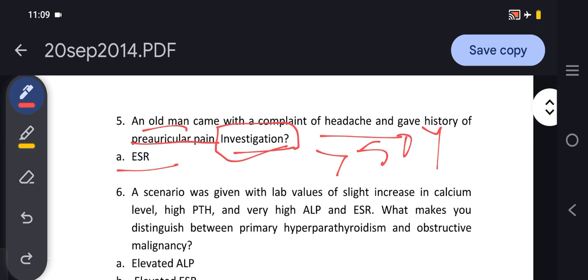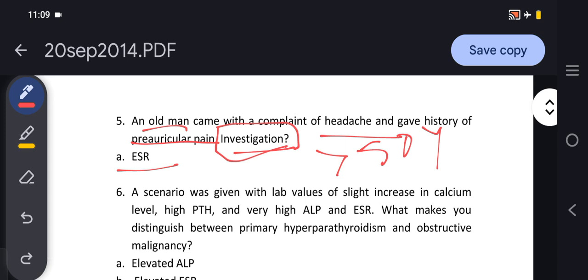With temporal arteritis, the other symptoms would be jaw claudication, which may not always be mentioned in the scenarios. Visual disturbance can be there, which may lead to blindness if untreated. And other systemic symptoms, weight loss or fatigue, may be there. So through this scenario, we can understand that this is the case of temporal arteritis or giant cell arteritis.